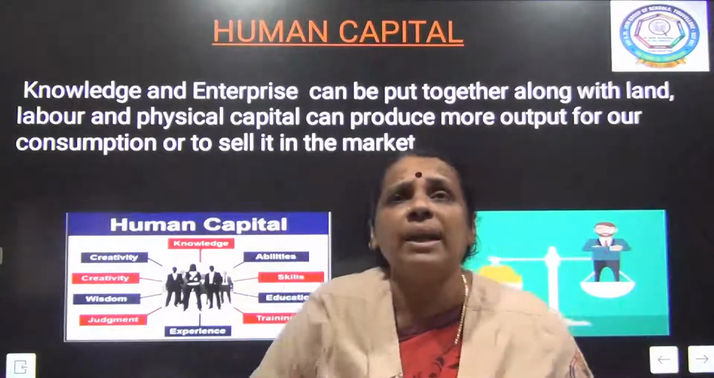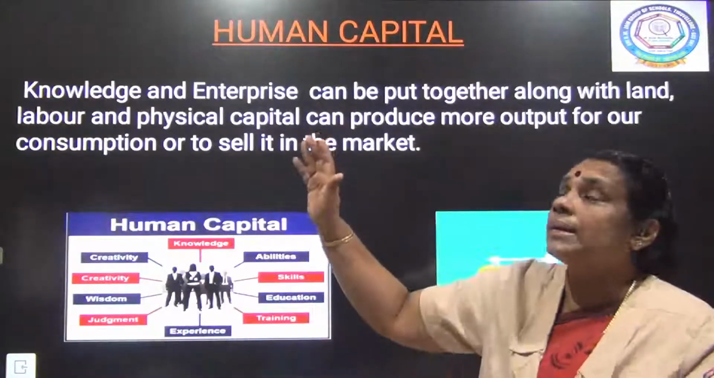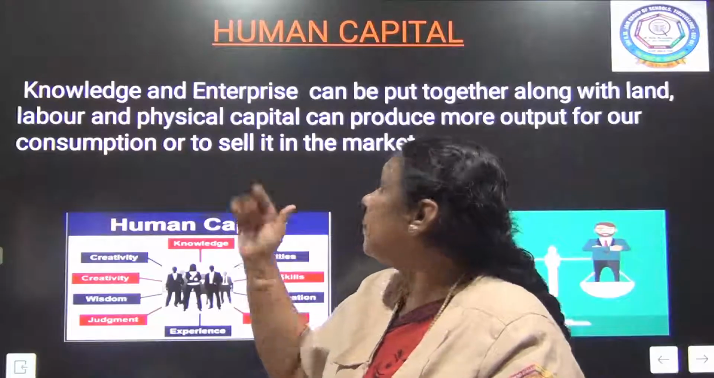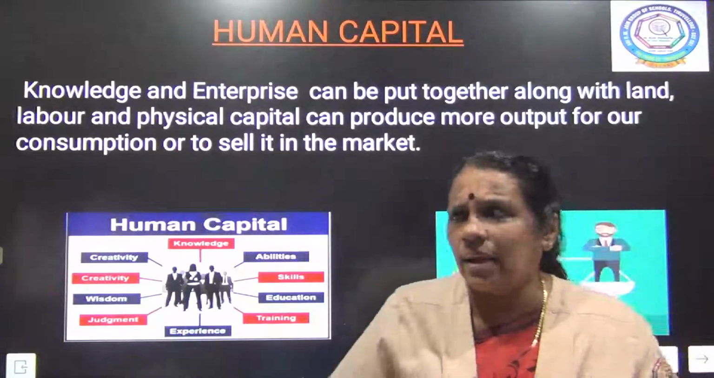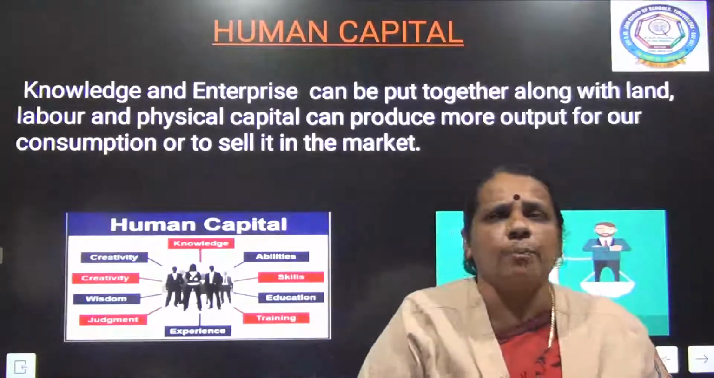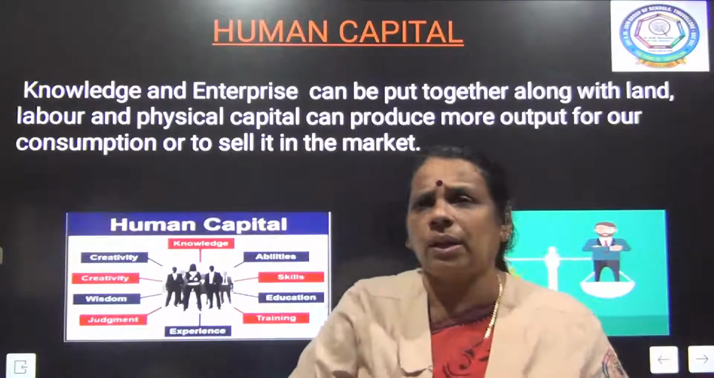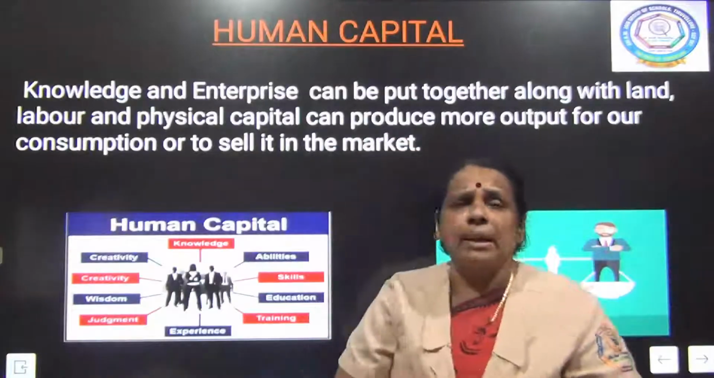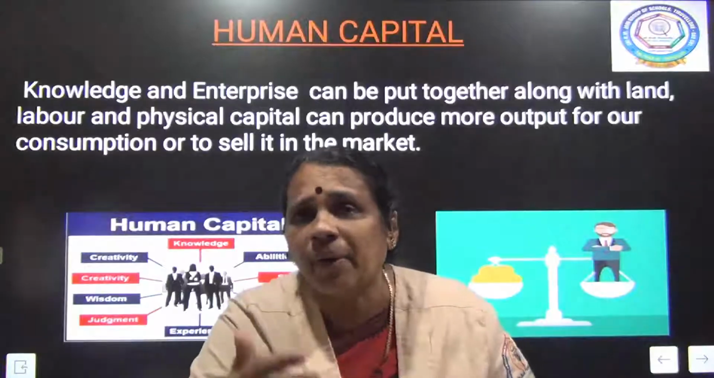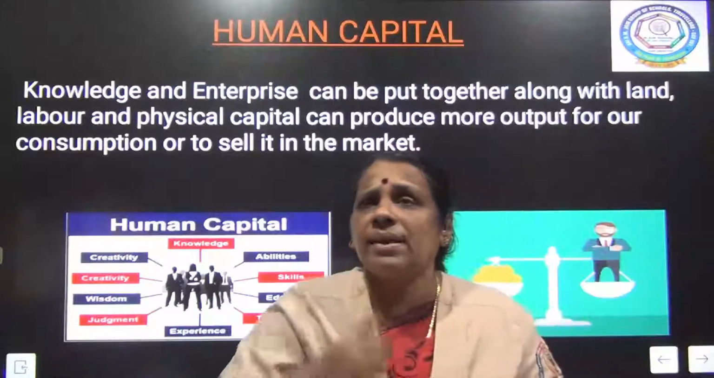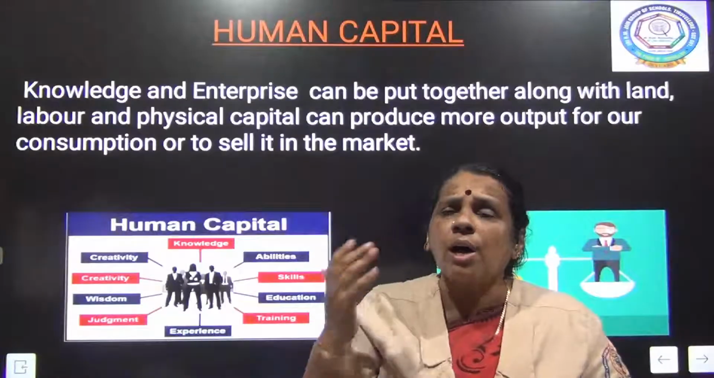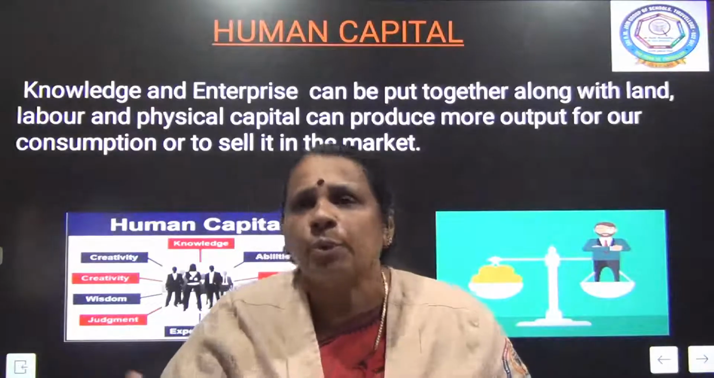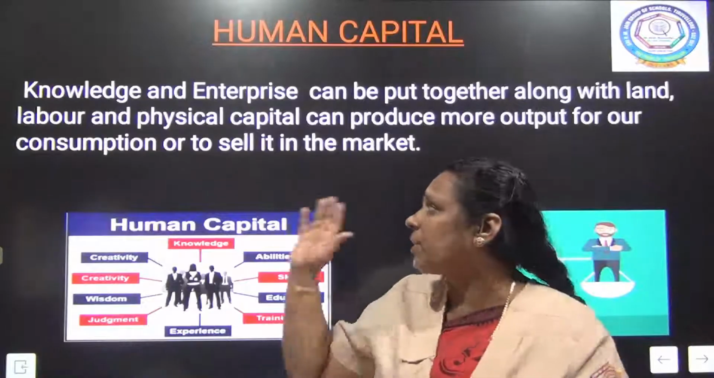So this slide completely talks about human capital. Knowledge and enterprise can be put together along with land, labor and physical capital. So along with land, labor and physical capital, we need to combine the human capital also. Human beings, with the help of their knowledge, skill and enterprise, can set up an organization, they can set up a firm. So, along with land, labor and physical capital, human capital and enterprise put together will play a greater role in the production activity.